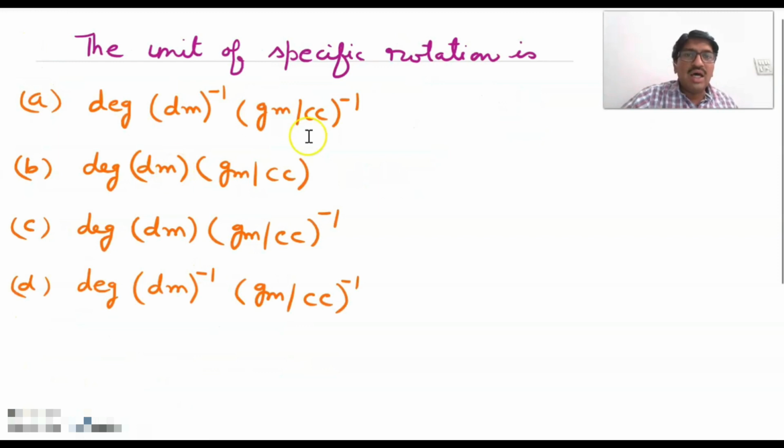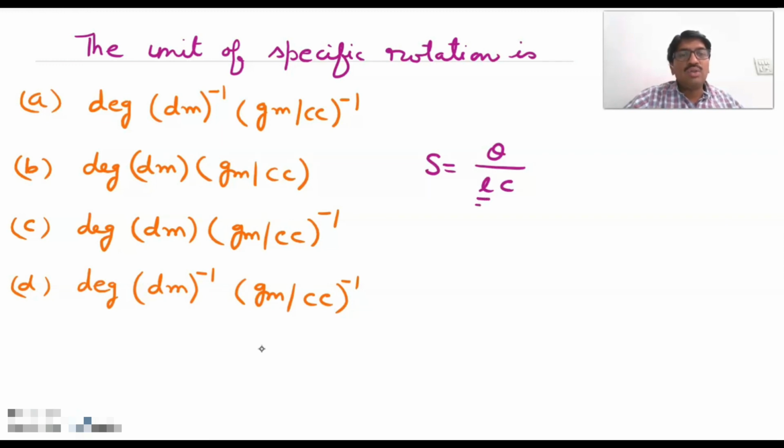The next and last multiple choice question is, the unit of specific rotation is. Options are A, degree per decimeter per gram per cc; B, degree decimeter gram per cc; C, degree decimeter gram per cc to the power -1; D, degree per decimeter per gram per cc. We know that specific rotation is theta upon L into c, and length should be in decimeter.